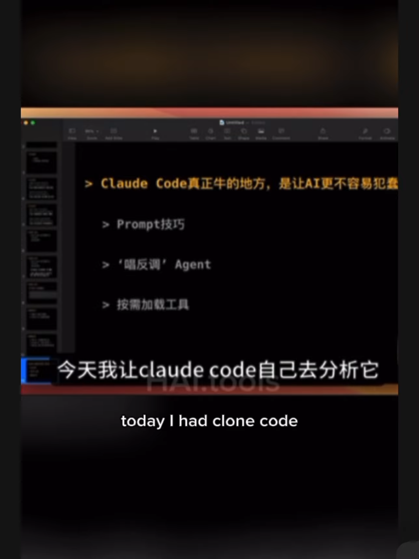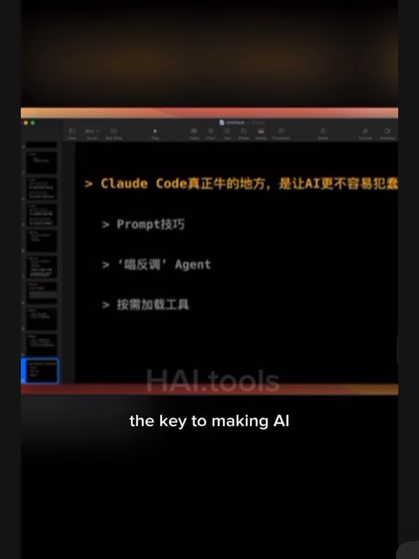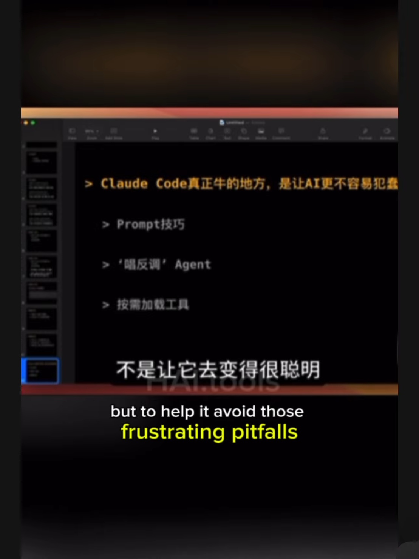Let's quickly review. Today, I had Claude Code analyze its own code and summarize the most crucial points. The key to making AI truly useful is not to make it very smart, but to help it avoid those frustrating pitfalls.